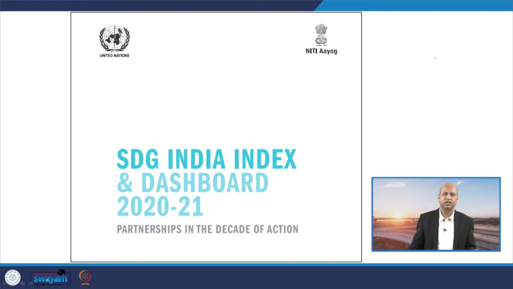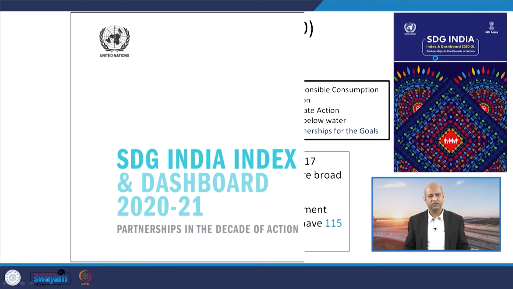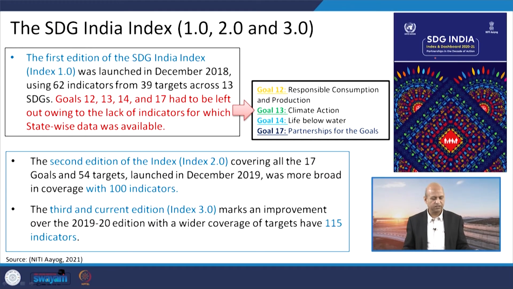Now we come to the SDG India Index and Dashboard, which has been proposed by Niti Aayog, and it is the very flagship program to assess our performance in terms of sustainable development goals. There are different versions of this index. Index 1.0 was released in December 2018. At that time only 62 indicators were used with 39 targets, and across 13 sustainable development goals out of 17, only 13, because there were some problems.